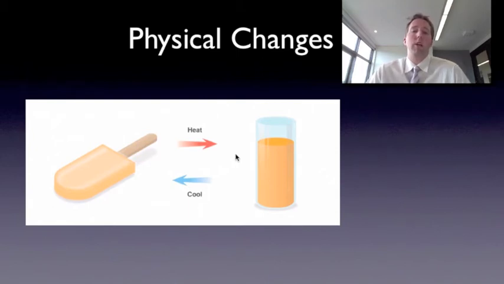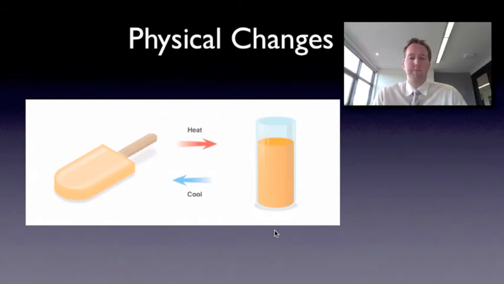So a physical change is one where the particles that make up the material, or the matter, don't change. And it's quite easy to go between them. With this one, you could just heat it and cool it, and heat it and cool it. You could make that change over and over again really easily.